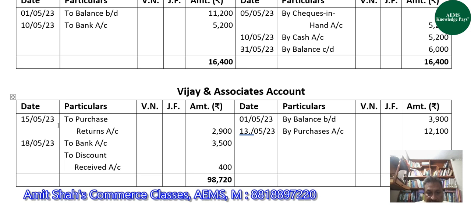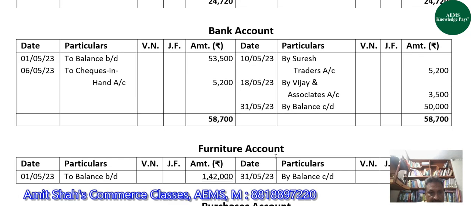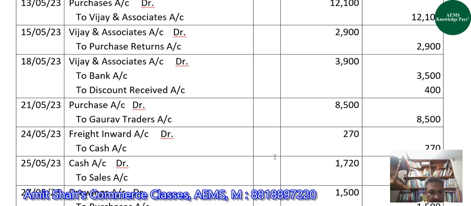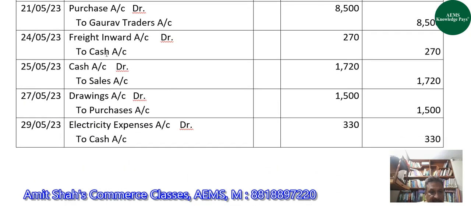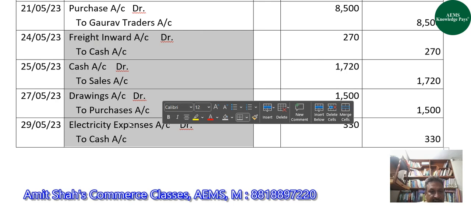This is how, guys, we have debited Vijay Associates account with rupees 3,900. After that, Vijay and Associates account is involved nowhere.